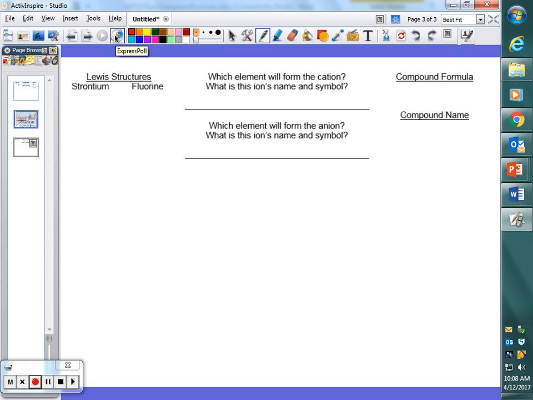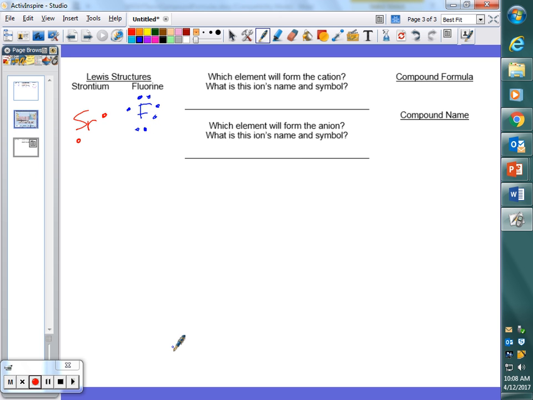Everybody find strontium there? Indicating how many valence electrons will it have? 2. So strontium has 2 valence electrons. Joe, where's fluorine at? 17, right? How many valence electrons does it have? 7. 1, 2, 3, 4, 5, 6, 7.